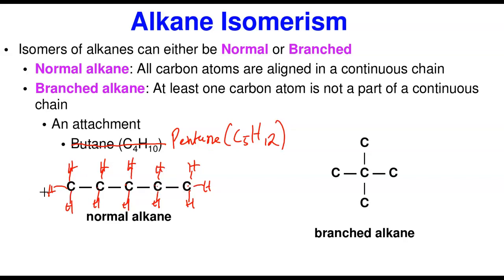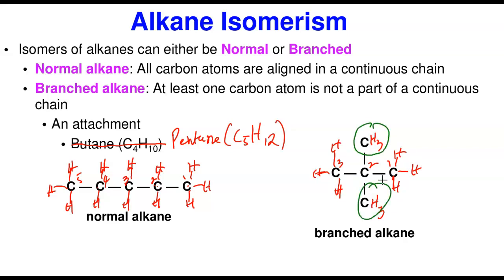Now, in the branched alkane, at least one of the carbons forms a branch. Look at this one now. Let's take this as the longest chain. So let's count 1, 2, 3, 4, 5. This is 1, 2, 3. If this is the longest chain, this is an attachment. A methyl group is an attachment. So let's saturate these ones now. These 2 methyl groups are attached at carbon number 2. They can also be attached at different carbons. And in fact, since this is 5 carbons, you can also have something like this.